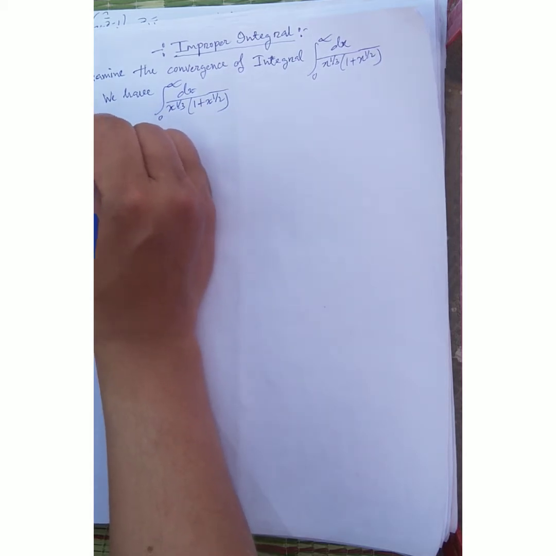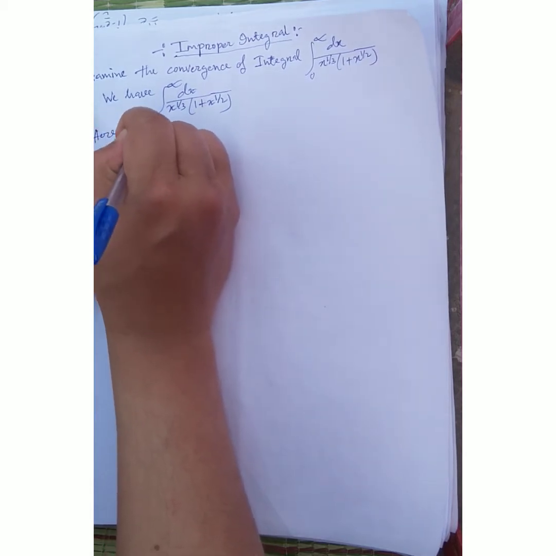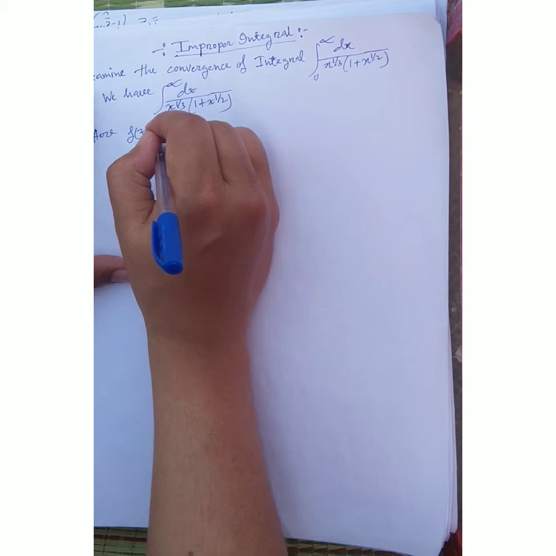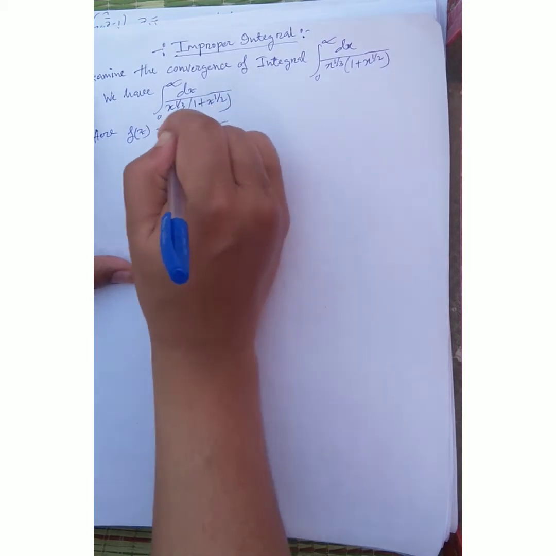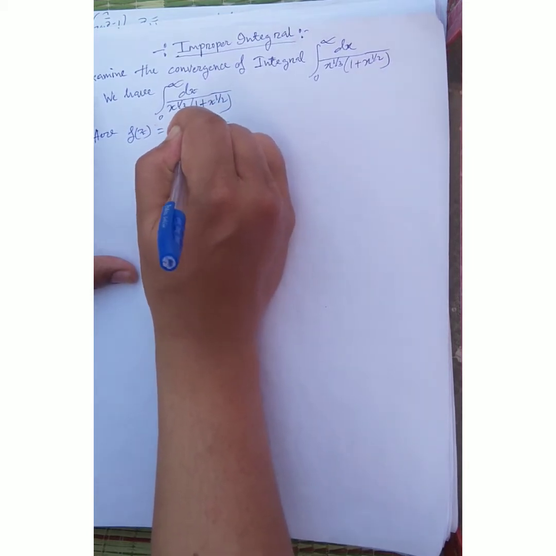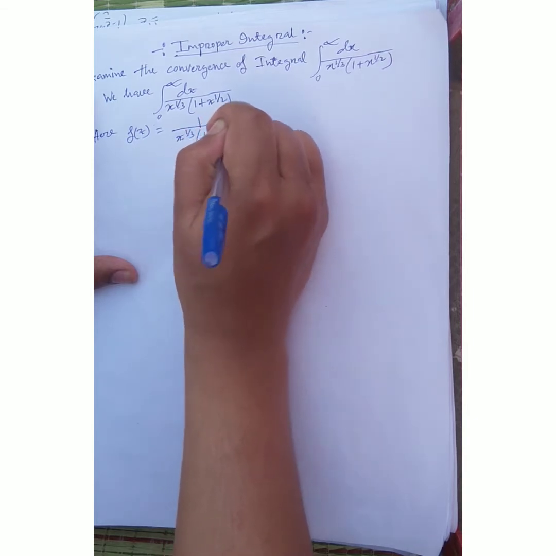Here f(x) is equal to 1 by x to the power 1/3 into (1 plus x to the power 1/2).